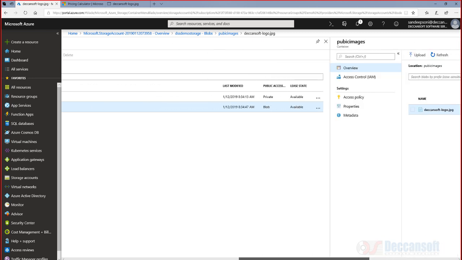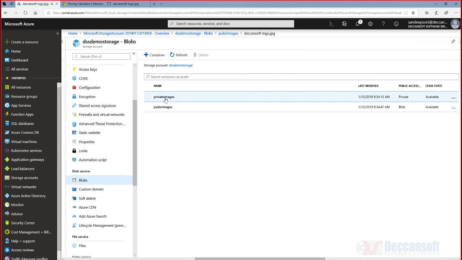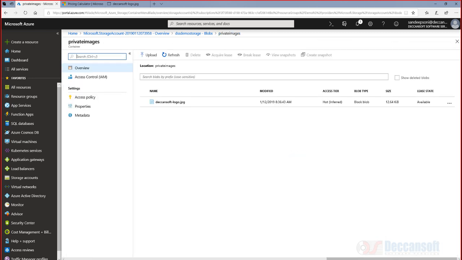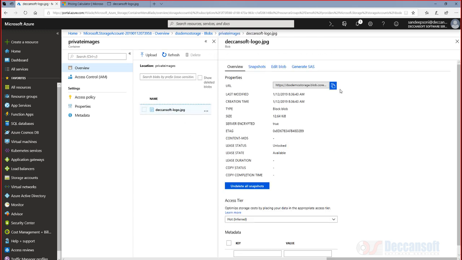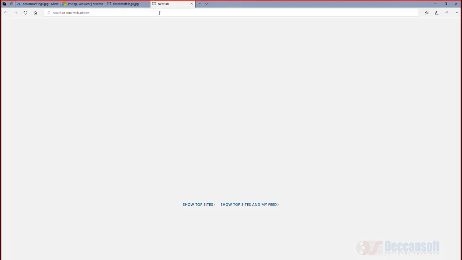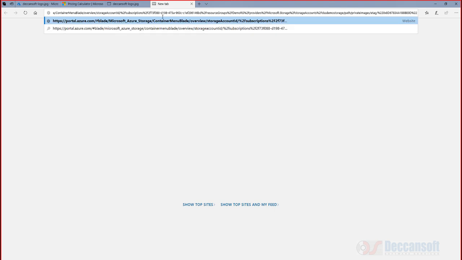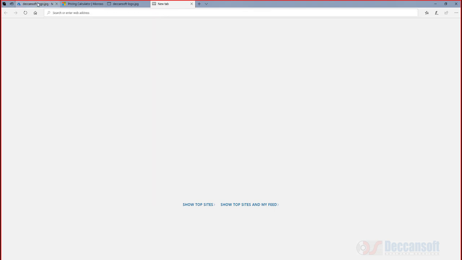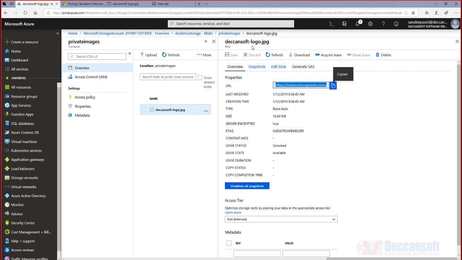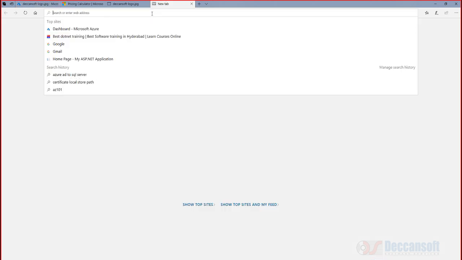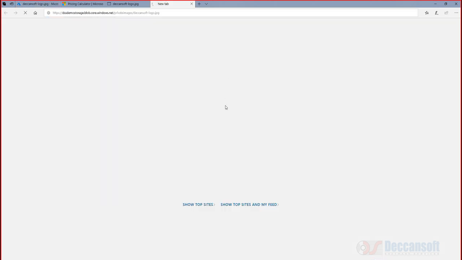But go now to the other container, private images. Select the JPG, get the URL, copy this, and this will not work.